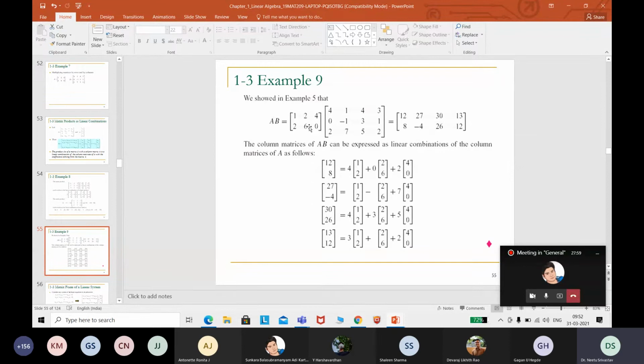What is the order for B? Can anyone confirm? 3 cross 4. Always we write the order in the form of R cross C, where R represents the number of rows and C the number of columns. So it is going to be 3 cross 4.